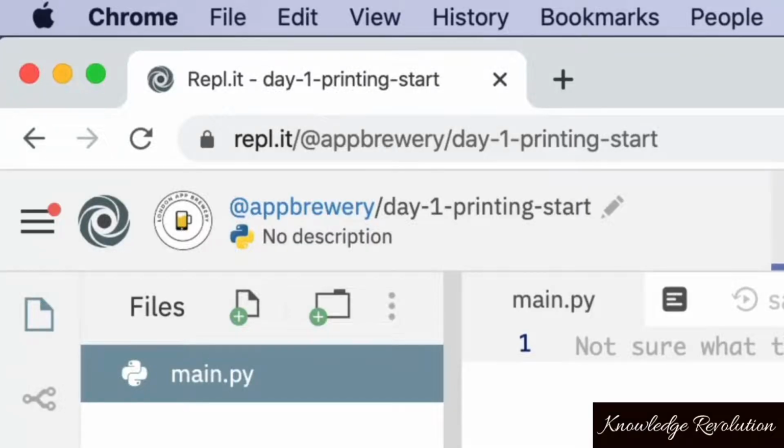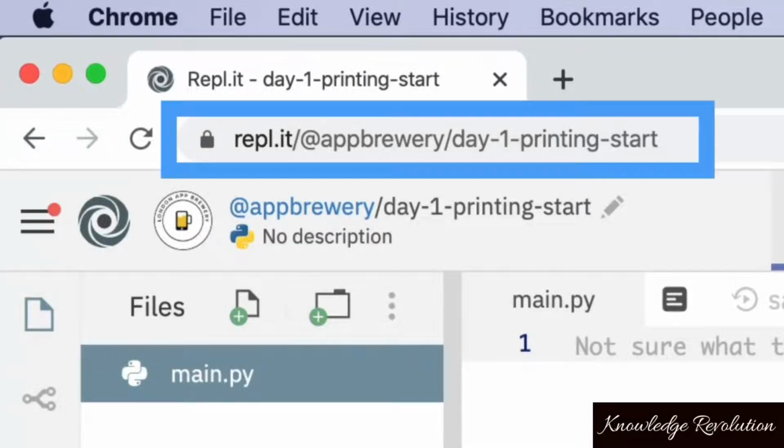To begin, open up your browser and head over to this URL, repl.it/@appbury/day-1-printing-start. Now, if you didn't want to type all of that out and make some typos and errors and not get to the right place, then simply just head over to the course resources and click on the link there. It'll take you directly to this page.